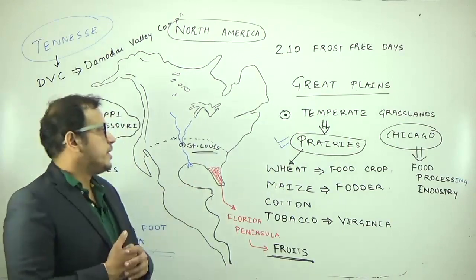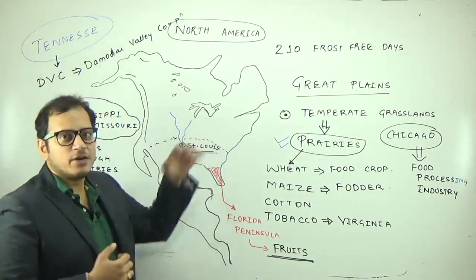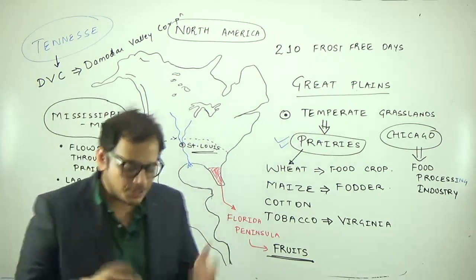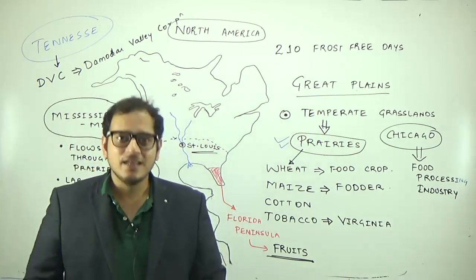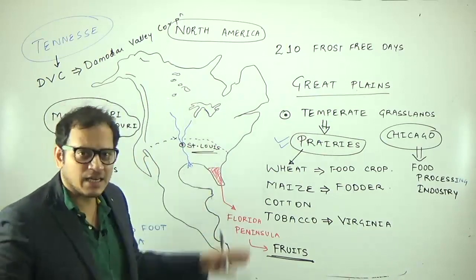Now the next point is, we will come to the next part of North America, that is the eastern part or the eastern highlands. Now why are they known as eastern highlands? I'll rub this part.